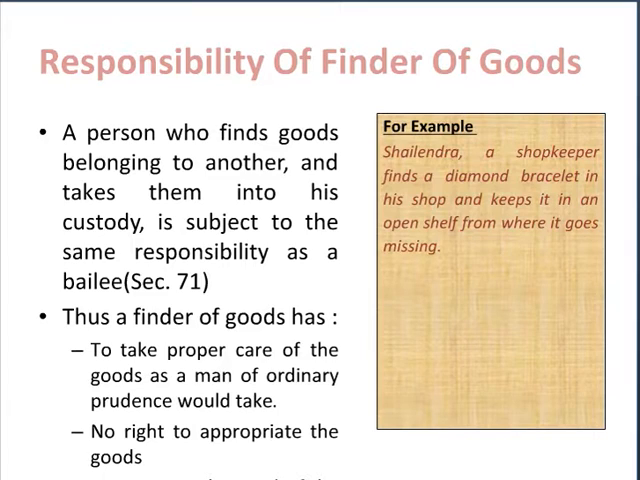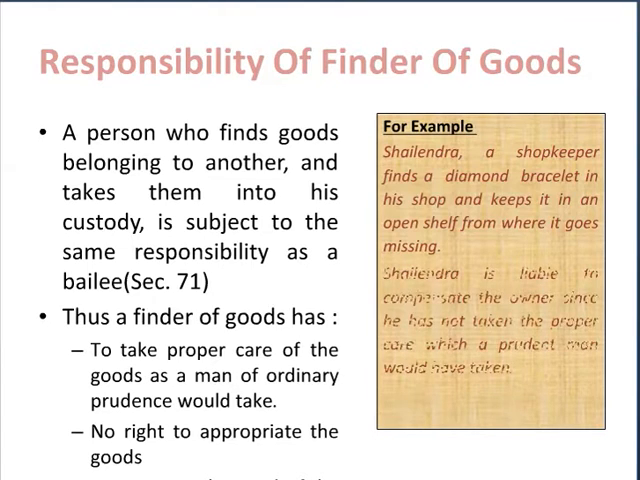Mr. Shailendra, a shopkeeper, finds a diamond bracelet in his shop and keeps it on an open shelf from where it goes missing. The law says Shailendra is liable to compensate the owner since he has not taken the proper care which a prudent man would have taken. Because Mr. Shailendra had the same responsibility as a bailee in this case and he has not taken proper care of the goods, he shall be liable to compensate the owner.